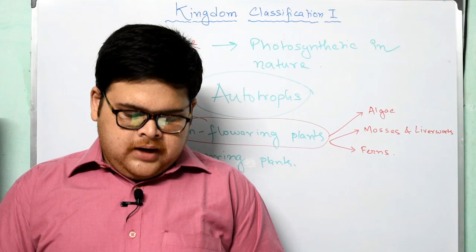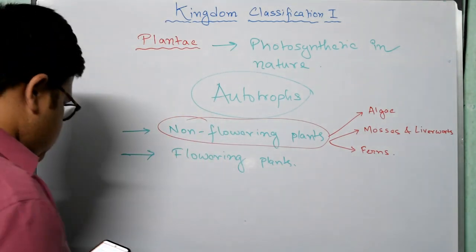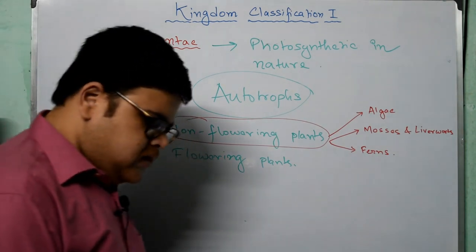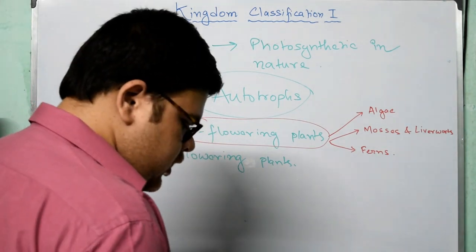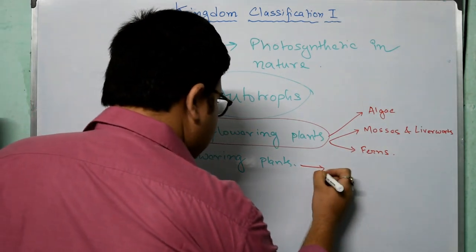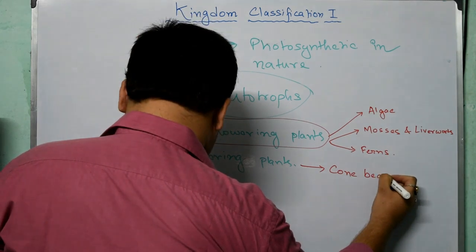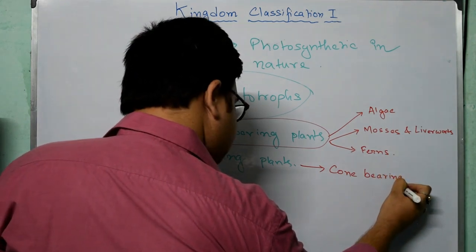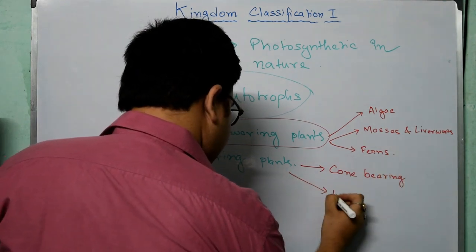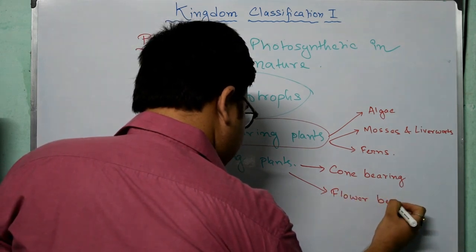Now the next part is flowering plants. So flowering plants are also classified under two categories. What are the two categories? One is cone bearing, another one is flower bearing.